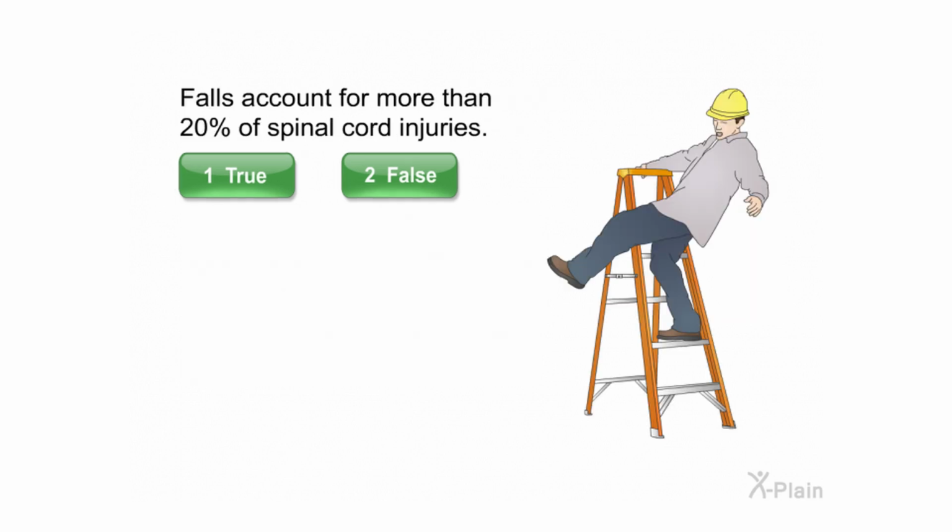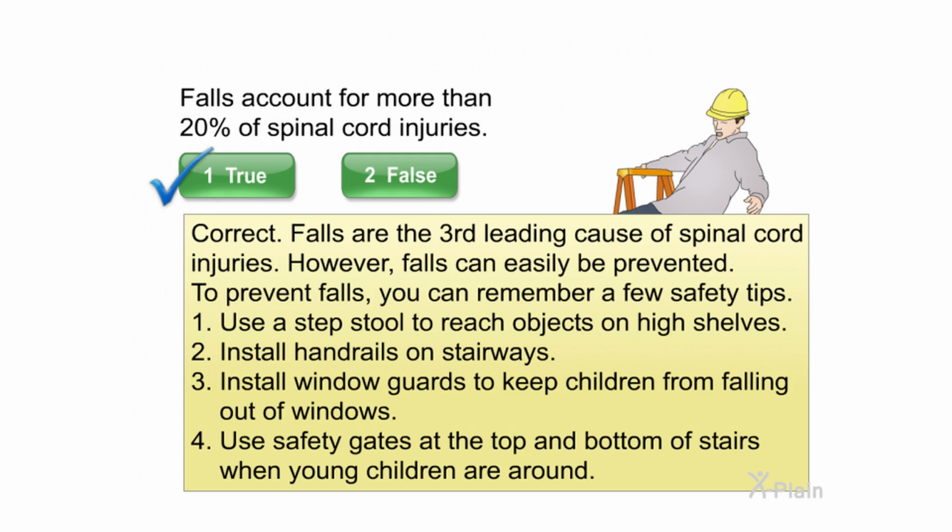Falls account for more than 20% of spinal cord injuries. Select true or false. Correct. Falls are the third leading cause of spinal cord injuries. However, falls can easily be prevented. To prevent falls, you can remember a few safety tips.